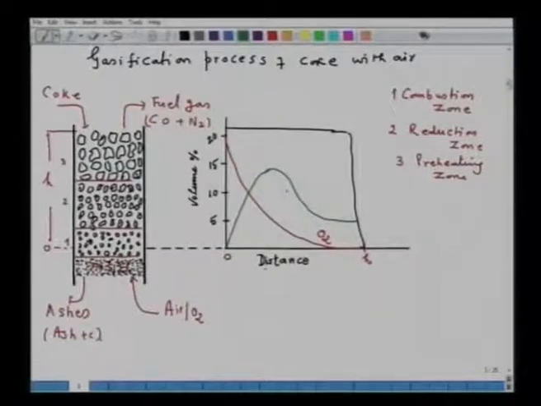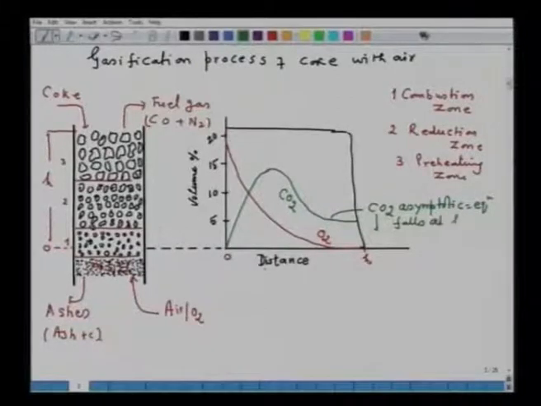So, this is about, line is CO2 and this we can call CO2 asymptotic, that is equilibrium value which will depend upon temperature, and this curve, it falls at high temperature, because higher is the temperature, CO2 will react more with carbon and to form CO. So, if we represent now the carbon monoxide, then the carbon monoxide will go somewhere.